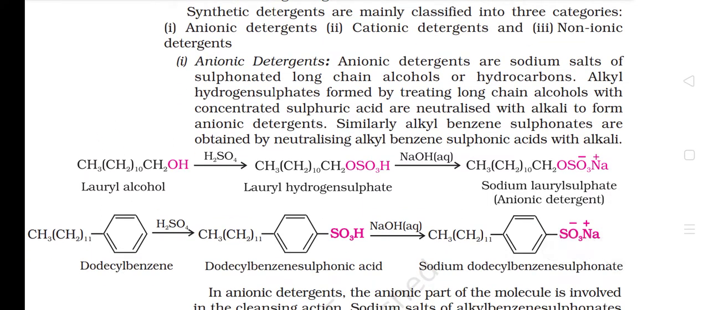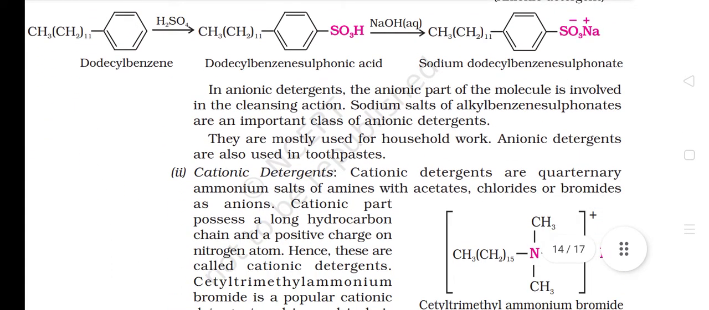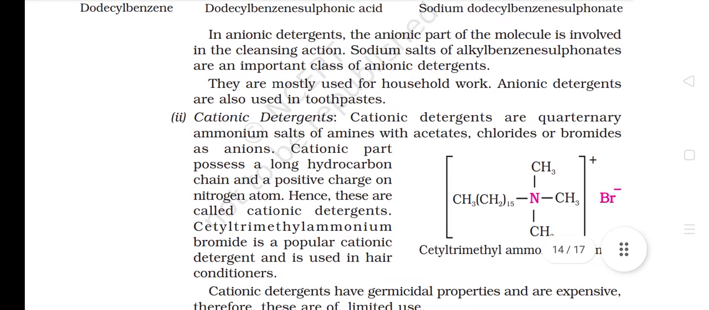Anionic detergents. Anionic detergents are sodium salts of sulfonated long chain alcohols or hydrocarbons. Alkyl hydrogen sulfates formed by treating long chain alcohols with concentrated sulfuric acid are neutralized with alkali to form anionic detergents. Similarly, alkyl benzene sulfonates are obtained by neutralizing alkyl benzene sulfonic acids with alkali. In anionic detergents, the anionic part of the molecule is involved in the cleansing action. Sodium salts of alkyl benzene sulfonates are an important class of anionic detergents. They are mostly used for household work. Anionic detergents are also used in toothpaste.